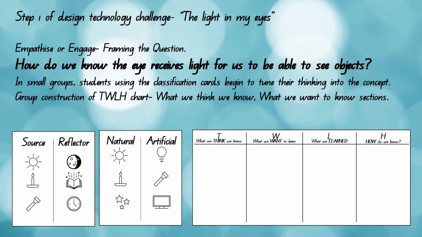Step 1 of design thinking is to empathise, or understand the audience. This can be affiliated with the 5E's engagement of learners to motivate their interest and engagement. Using activities 1.1 and 1.2 to begin tuning students' thinking into the concept of how light works in enabling us to see objects, children are beginning to gather and order their understandings. From this activation of knowledge and with focused discussion of what we want to learn, the group can then be guided to forming the question: how do we know the eye receives light for us to be able to see objects?